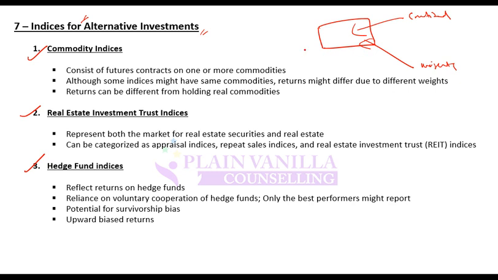If there are two indices having different commodities, or different weights for those commodities, then their performance will be different. Another key point to notice: generally commodity indices do not track the actual commodities, but they track the futures. So a commodity index would be tracking futures markets rather than actual commodities or spot markets, because the data is easily available and very much visible. It is hard to find out at what rate the commodity is trading in the spot market, or where the actual transaction is being done. So they generally track futures.